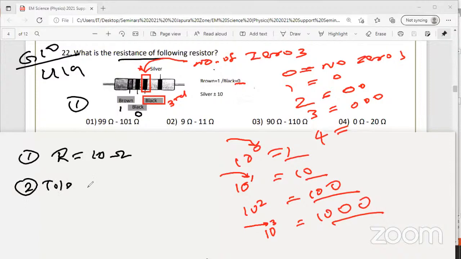Number 2, tolerance. Tolerance will be 10 into plus and minus 1. That means what? 10 into 1%. Look at here, silver plus or minus 10. That means it's 10%. So it's equal to 10%. That means this 10 ohm can increase by 10 or can decrease by 10. That's what it means. So it's plus or minus 10, which means tolerance, you have to get. It can increase by 10, no, it can decrease by 10. So that's how you get it.